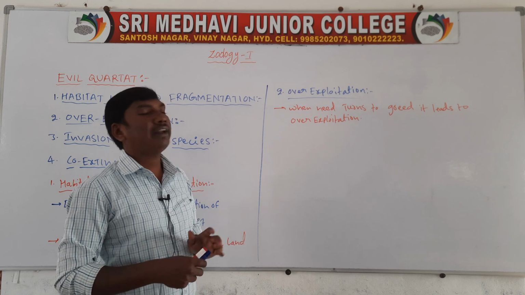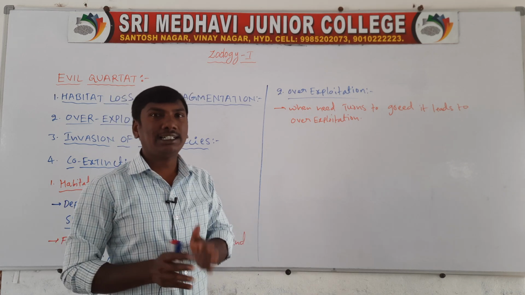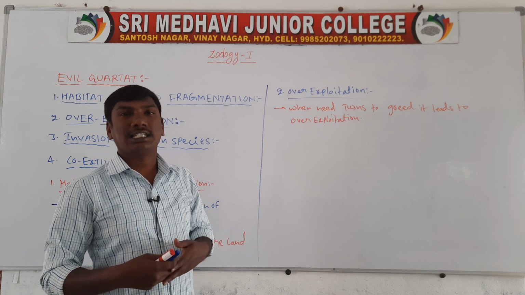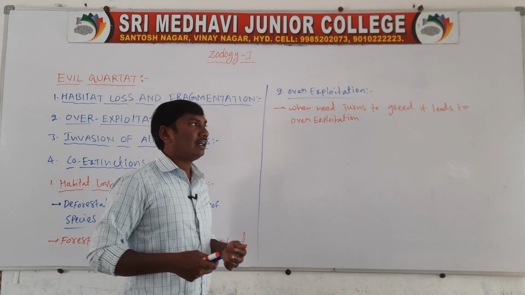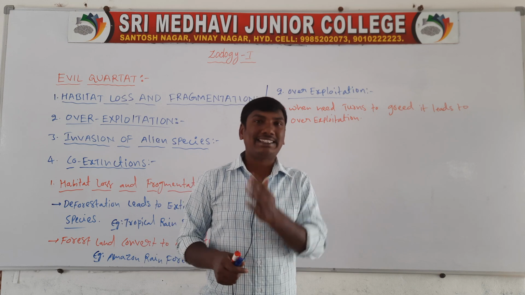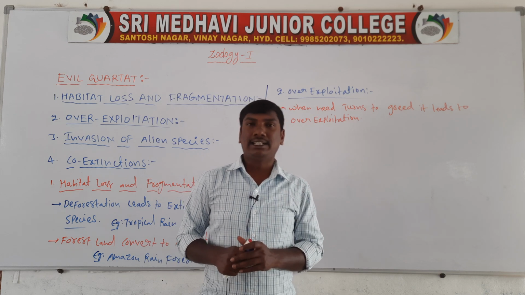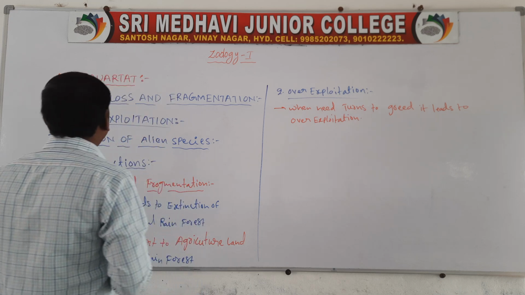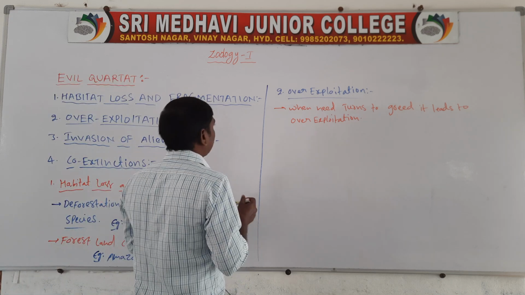So that is overexploitation. When need turns to greed, it means removing species. Example, the extinction of the Steller's sea cows. Next, the third one, invasion of alien species.